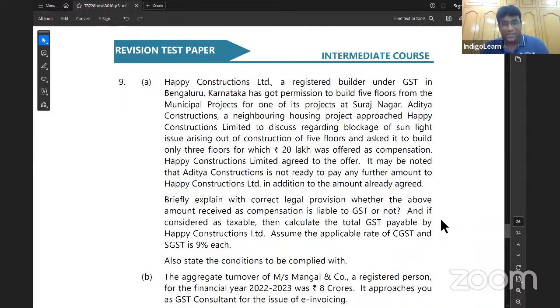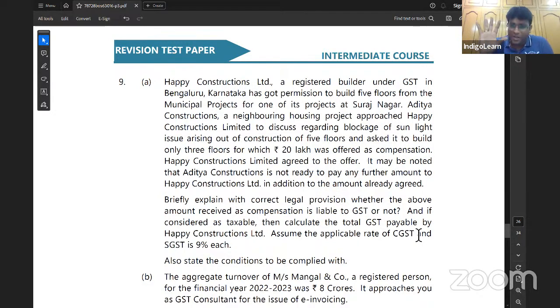It is a supply of service. And if considered taxable, calculate total GST payable. Assuming the rate of GST is 9% each, 20 lakhs into 18 by 118 will become the total GST. In that, we'll split between CGST and SGST. We'll get your answer. And this is a case where there is an express or implied contract or agreement between Happy Construction and Aditya Construction, and the consideration is flowing in return to that agreement.